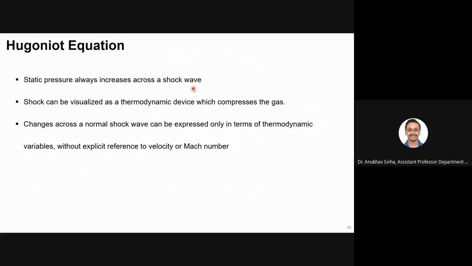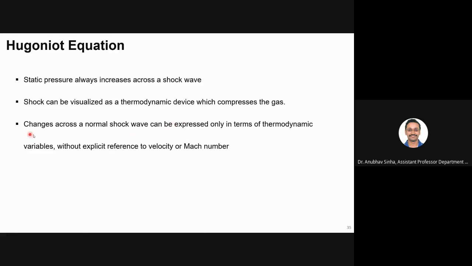Basically what happens? Velocity decreases and pressure increases. So we can visualize a shock as a thermodynamic device. We can imagine that there is some imaginary device which is used to compress the gas. Because pressure is increasing, someone is compressing the gas. So you can imagine a shock in that way.